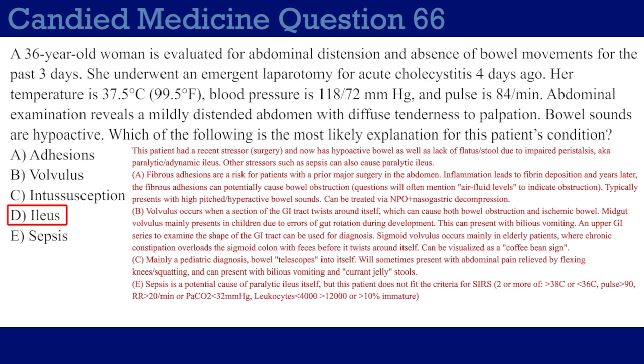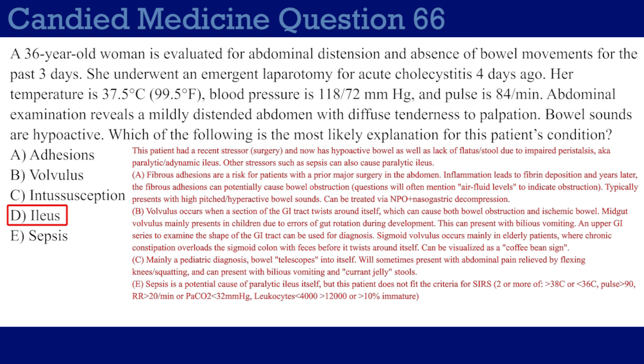Choice B, volvulus. Volvulus occurs when a section of GI tract twists around itself. So the ones that you will hear about the most are midgut volvulus and maybe sigmoid volvulus. Midgut volvulus is mainly a pediatric diagnosis, and it occurs as a result of errors in gut rotation during development. I'm not going to go into the details of it. They usually don't ask you the specifics of that.